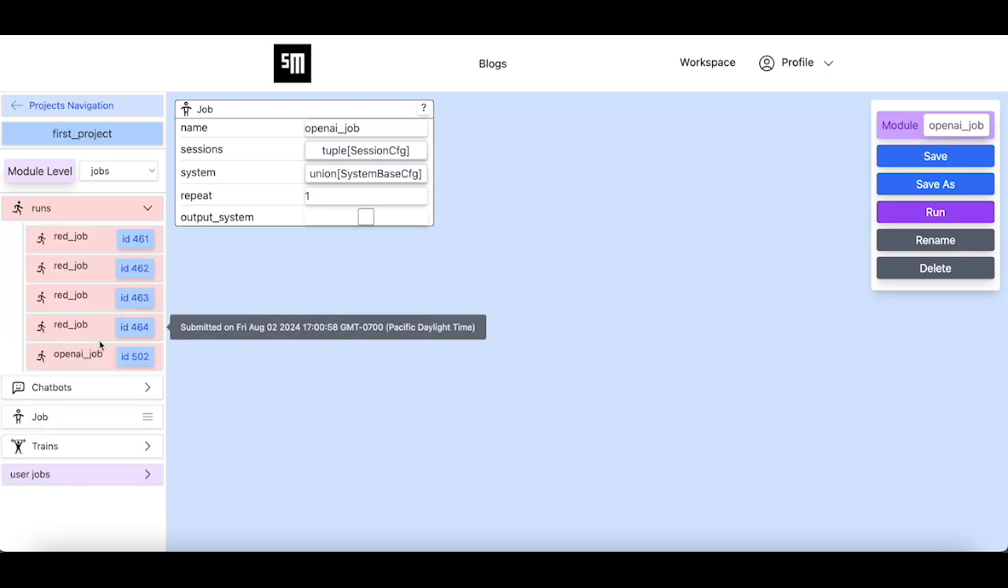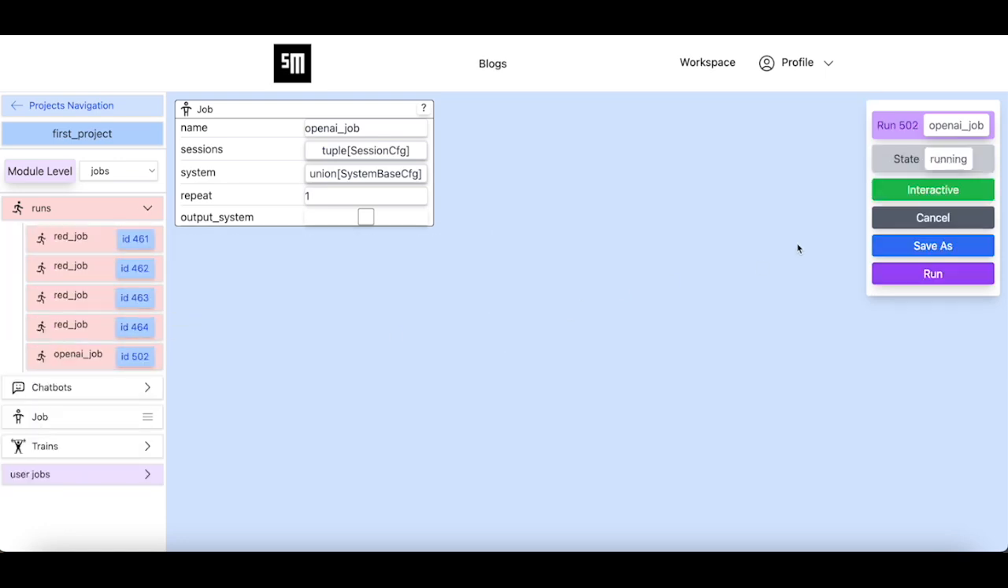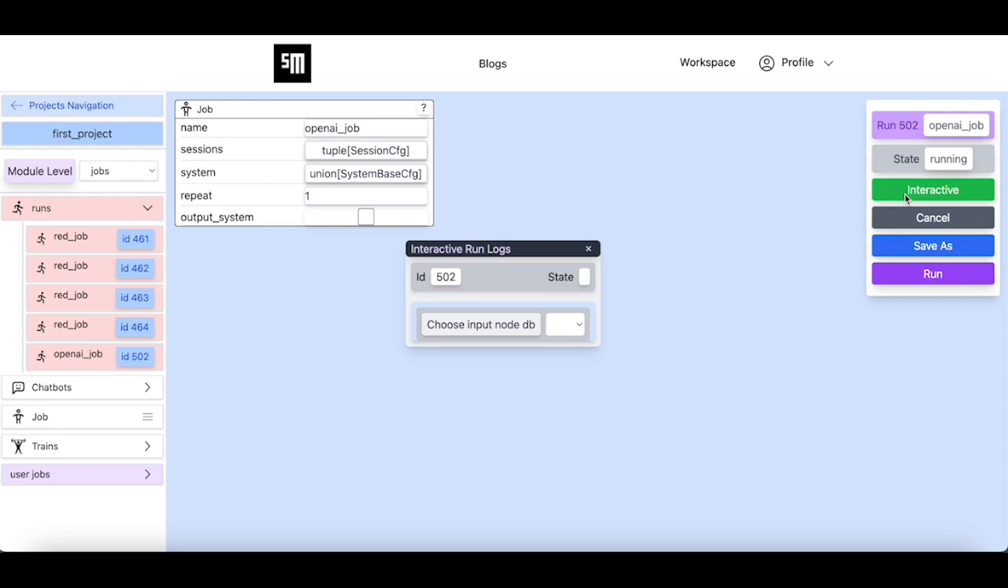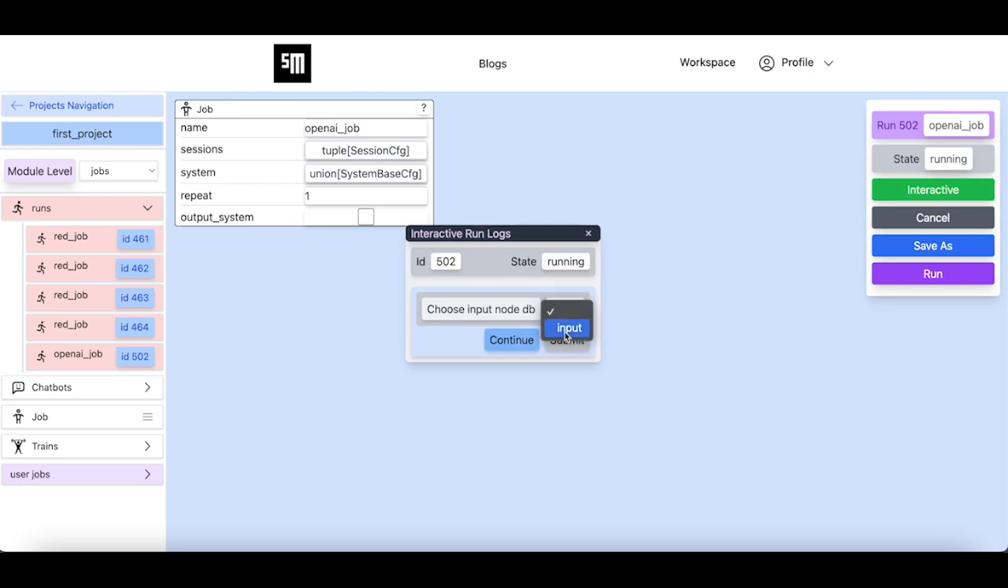Given that this is an interactive job, we need to click on the interactive button in order to interact with the chatbot agent. Using the input node drop-down menu, we can choose the interactive input node for which we want to provide the input. Given that this system task has a single interactive input node, this drop-down menu gives us a single option, which is that interactive input node.